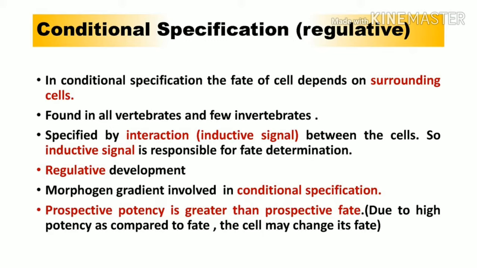In the first line it has been mentioned: in conditional specification, the fate of a cell depends upon surrounding cells. Whenever we study conditional specification, we see that a cell changes its fate depending upon its surrounding condition. For example, if a cell is placed near those cells which have the potential or the fate to form kidney, the transplanted cell is also going to change itself into a kidney-forming blastomere.